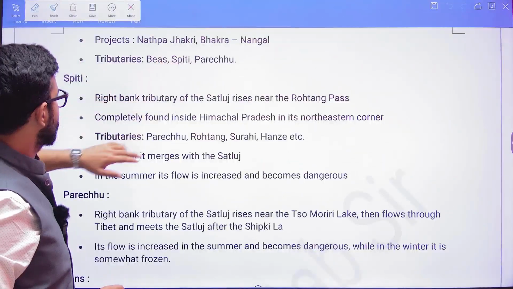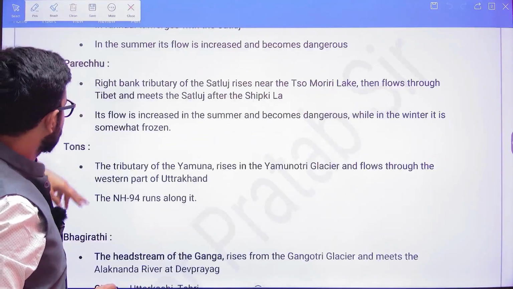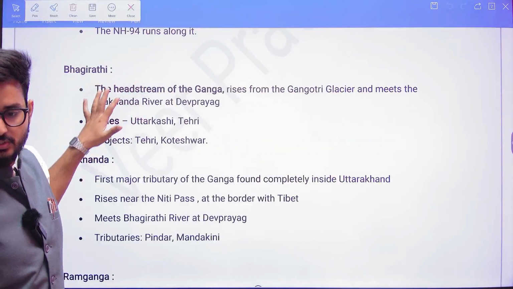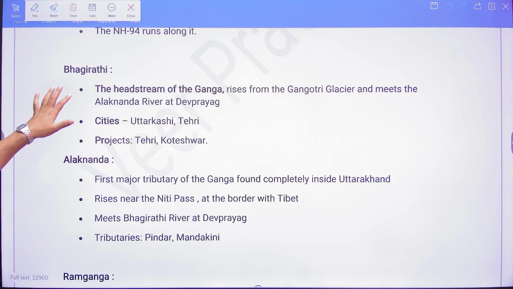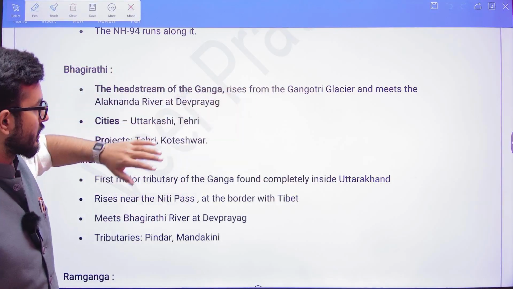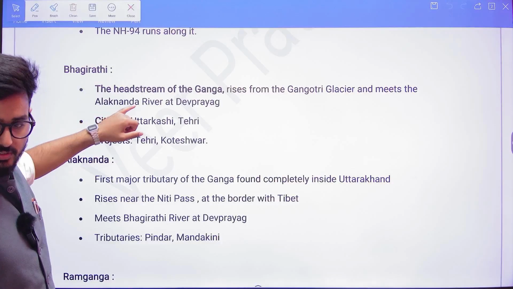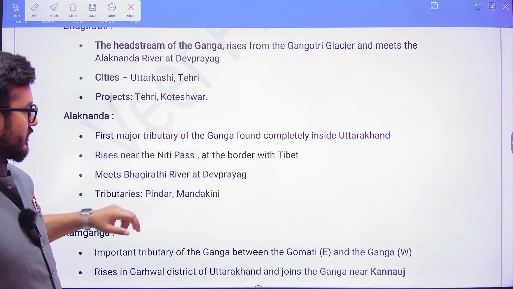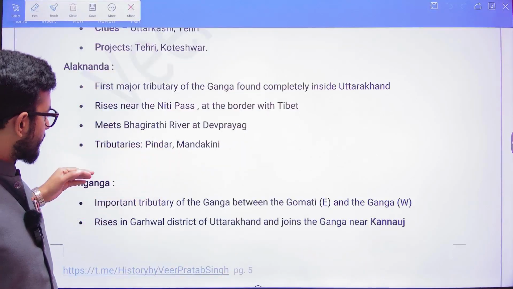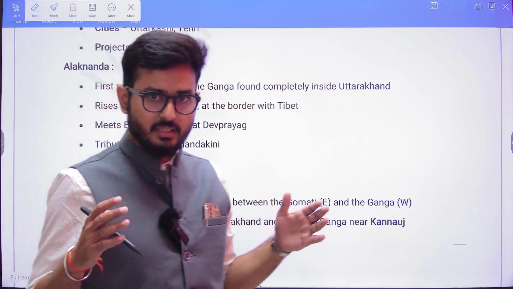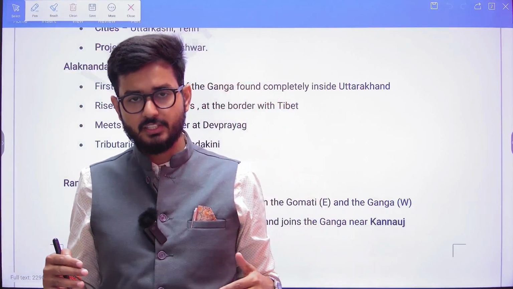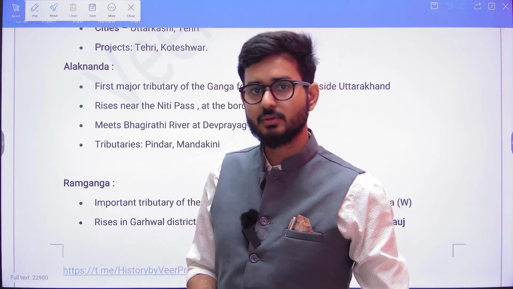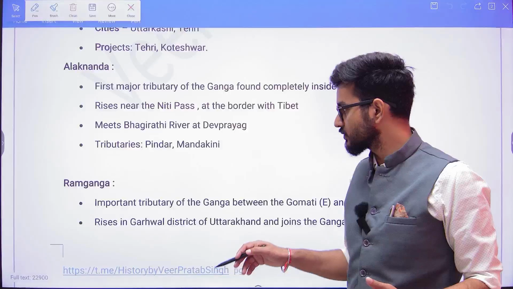Now you can go through the various tributaries. Then these are the rivers that are associated with the Ganga. Bhagirathi originates from the Gangotri glacier and meets the Alaknanda river at Devaprayag. Alaknanda is the first major tributary of Ganga. They both originate from glaciers, meet at Devaprayag, and after that it is known as Ganga.